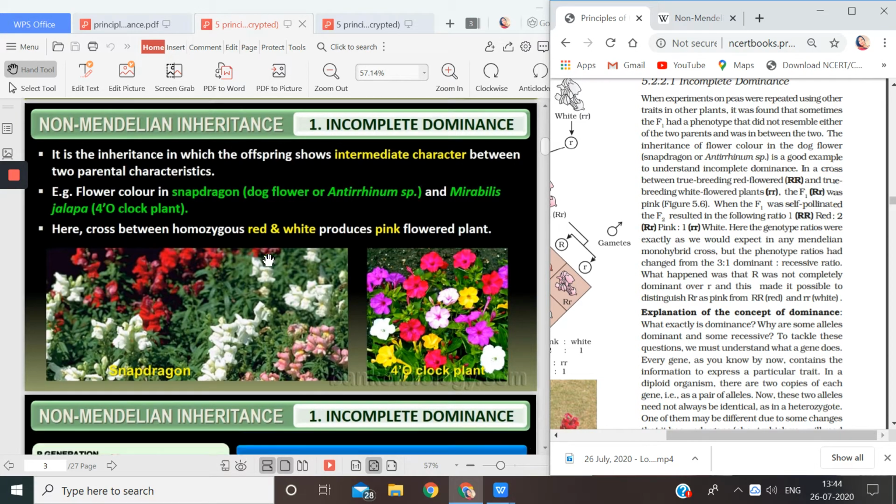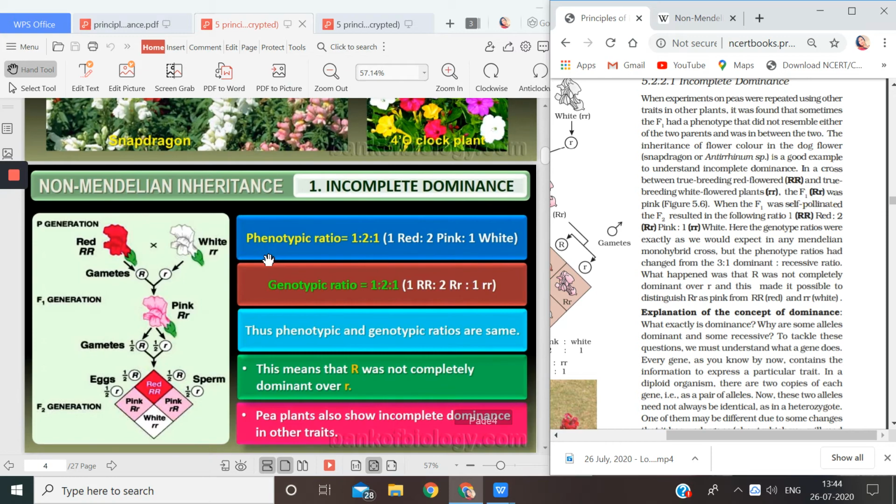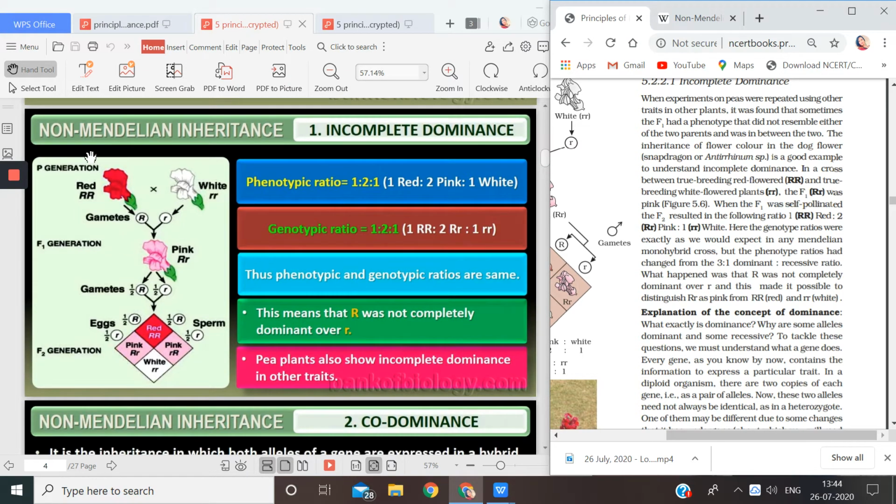So what are the results we are getting? See, this was the result that we are getting here. Red flower, red homozygous, because both of them are capital R, was crossed with white homozygous, both small r. When these were crossed, what will be the gametes?